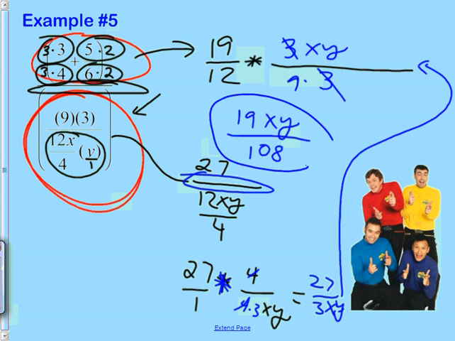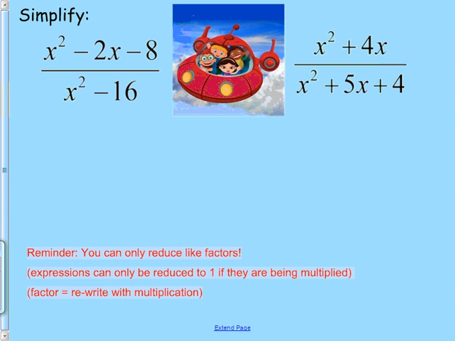Did anybody actually have it right? 5 people. Nice job. That was tough. It's circled on the board there: 19xy over 108. That is enough practice. Now let's get to the worksheet for today.